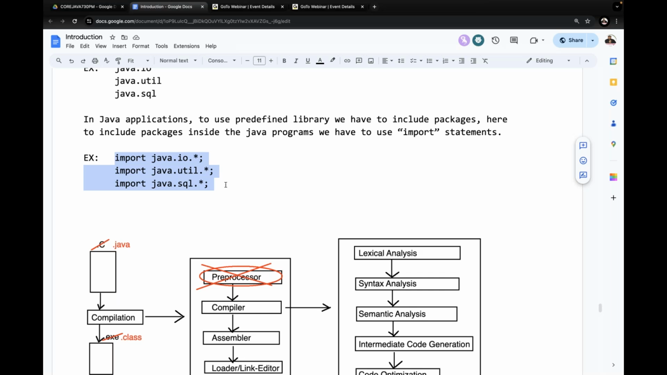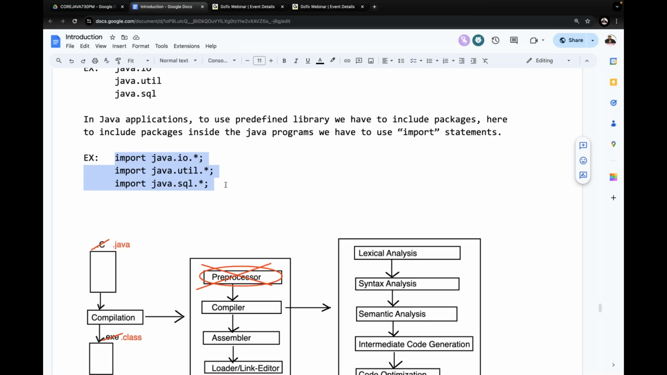Compiler is not responsible for loading library to the memory. Compiler is responsible for checking whether those libraries exist or not. If they do not exist, error will come. If they exist, no error will come. At the same time, compiler will not load any predefined library to the memory. This is the job of the compiler.